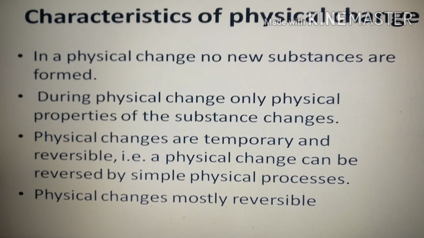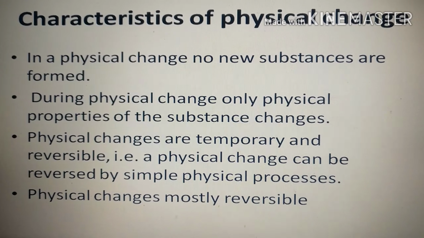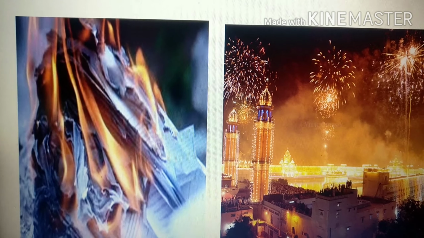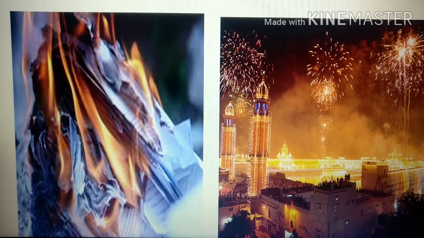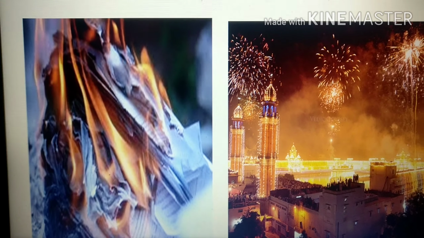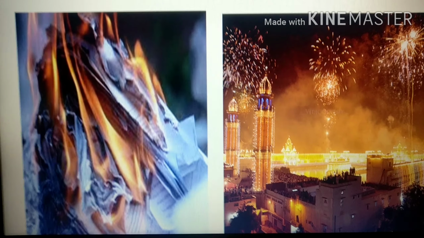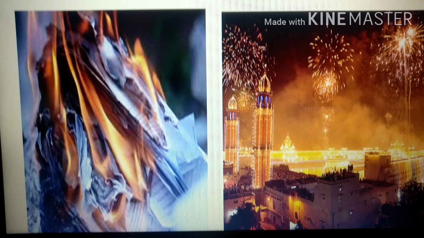Understand, children? Now let us talk about the other change, that is chemical changes. Children, if you burn a paper or if you burn crackers, what will form here? It forms ash. Is it a physical change? No. Why are we not saying it is a physical change?